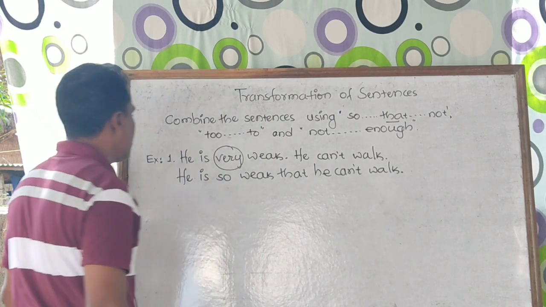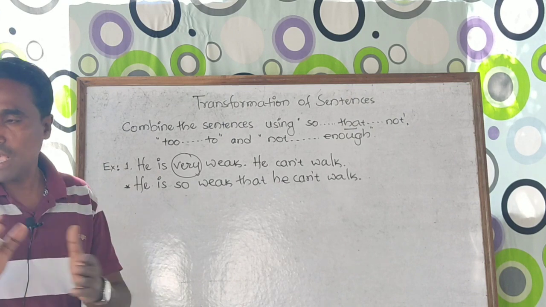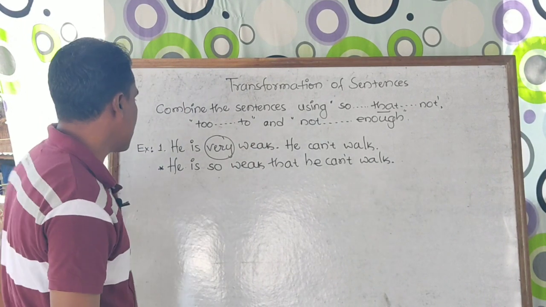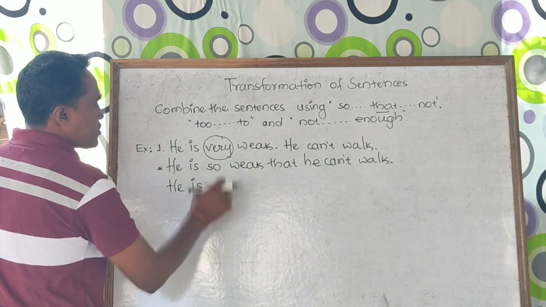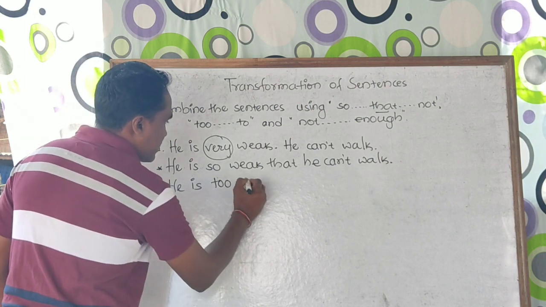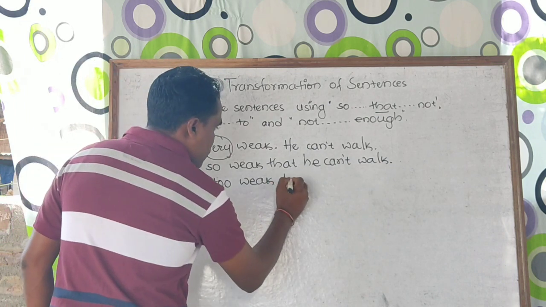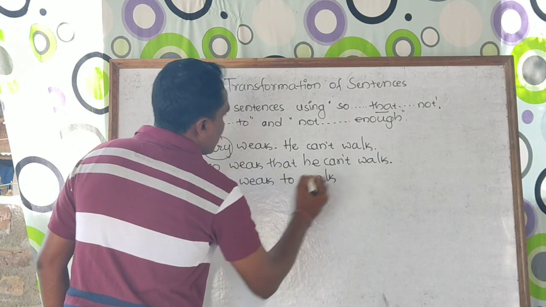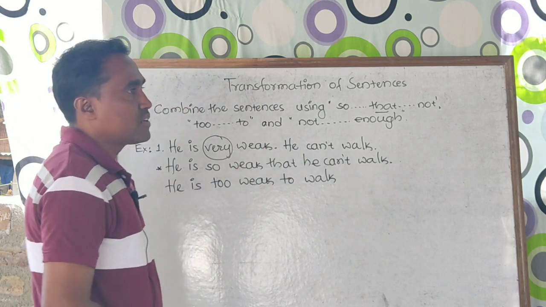So this is one. If I take the same sentence and want to combine both sentences by using "too" and "to", let's see how to do it. He is, substitute "too" in the place of "very", then use "weak", then again use "to". He is too weak to walk. Here you need not take "cannot" and the word "he".